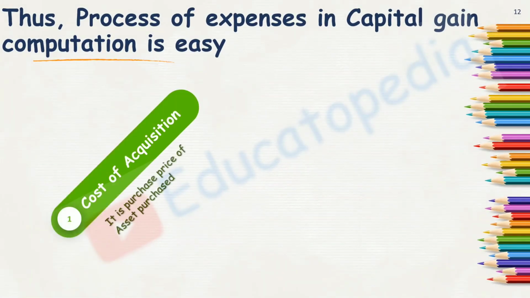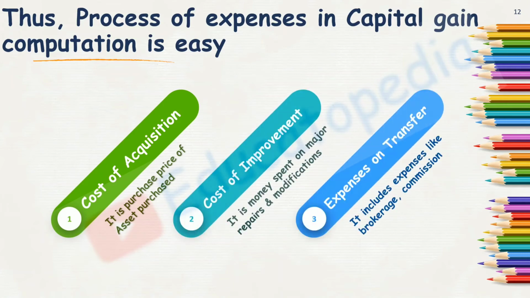Thus, the process of computation is very easy. In case of capital gain, what things are involved here? First is cost of acquisition, that is, the purchase price of the asset purchased. Then second is cost of improvement, that is, the money spent on major repairs and modifications. And the third one is expenses on transfer, which includes brokerage, commissions, registration, and many things.